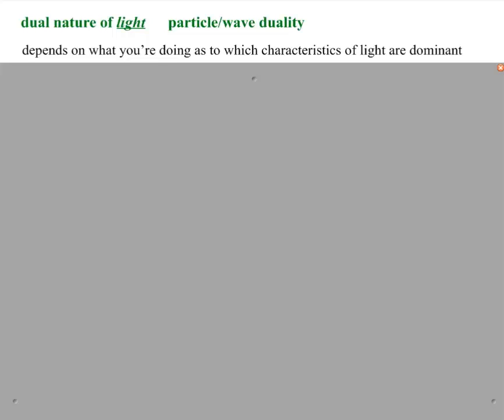Particle properties would be the photoelectric effect and the fact that you could get photons to bounce off of things. Matter bounces. They weren't sure about waves. So primarily the photoelectric effect was evidence of the particle nature of light. Waves have frequencies, as do sound and water waves, and that was the wave nature of light. And it turns out that it depends on what you're doing and how you're studying light as to which characteristics of light are dominant.